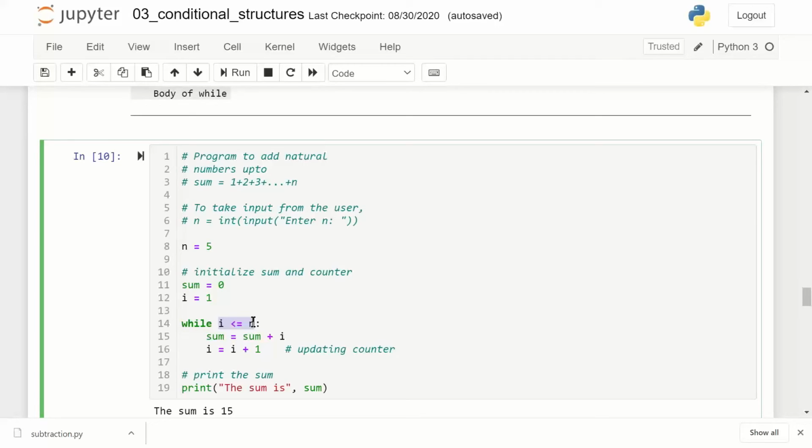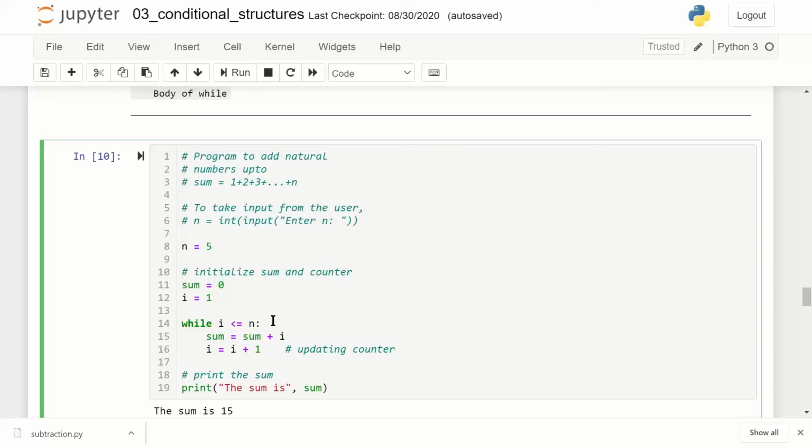But when you are not clear how many times the loop has to be executed, but you know when a specific condition is going to be met, immediately I should break out of the loop. In that case, we do not use a for loop, we make use of a while loop. In this case, I have given a very simple condition, I is less than or equal to n.